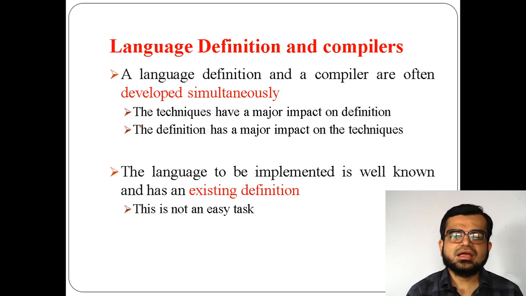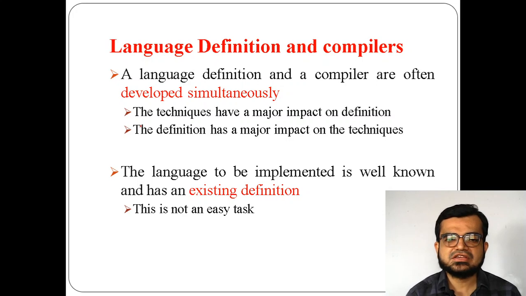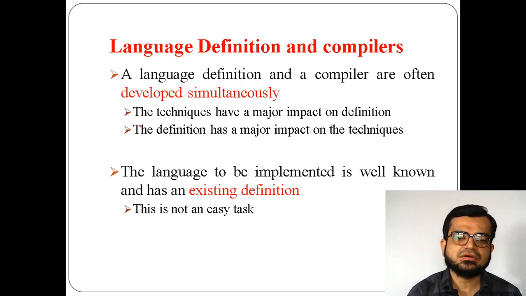So the technique has a major impact on the definition. What type of technique should be implemented, based on that the language definition will get decided. Okay, that's why techniques play an important role on definition, and definition has a major impact on technique. Both are interrelated with each other.